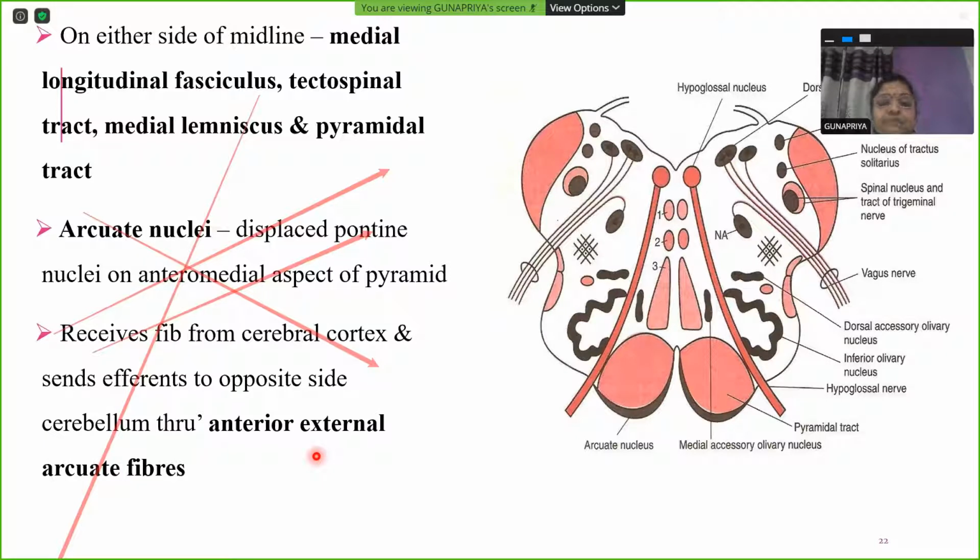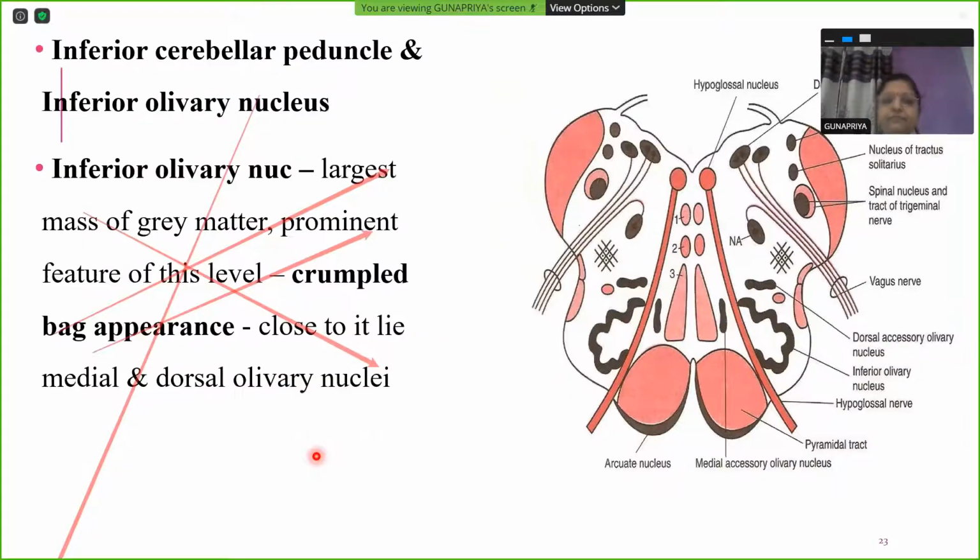So we've studied 3 arcuate fibers. Internal arcuate fibers arise from nucleus gracilis and nucleus cuneatus. They run towards the midline, cross the midline, and ascend as medial lemniscus, carrying touch and proprioception from the opposite side of the body. Posterior external arcuate fibers arise from accessory cuneate nucleus, and anterior external arcuate fibers arise from arcuate nuclei, which are displaced pontine nuclei seen on the anteromedial aspect of pyramid.